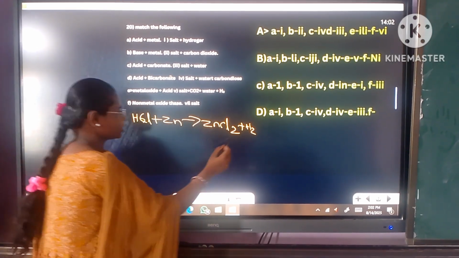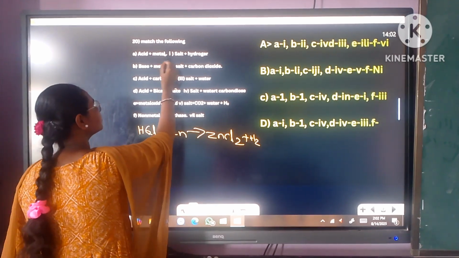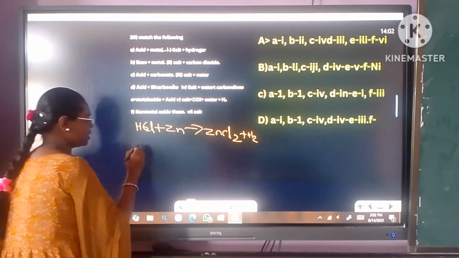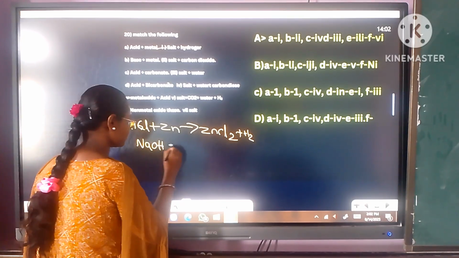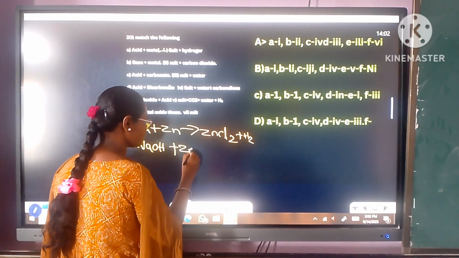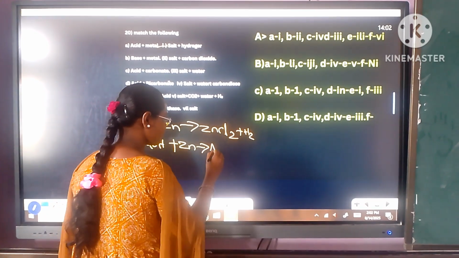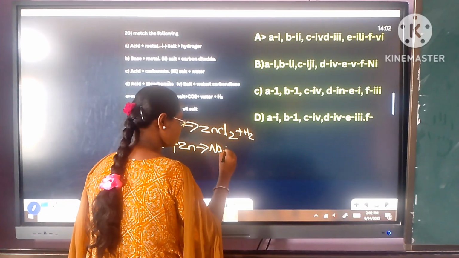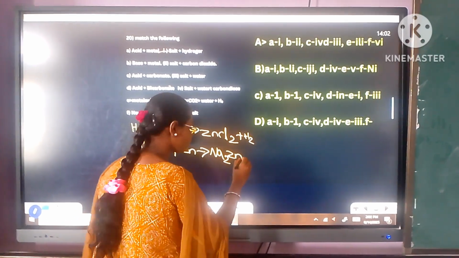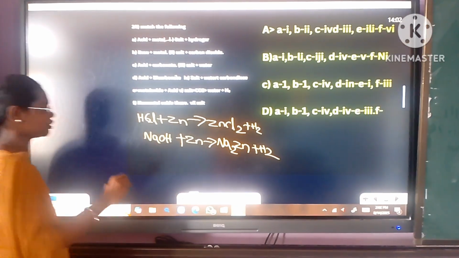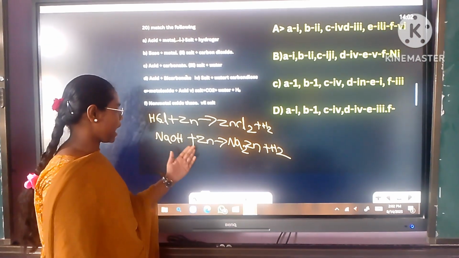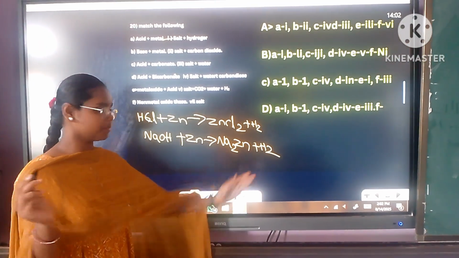Zinc chloride is salt plus hydrogen. So base plus metal. NaOH is base.